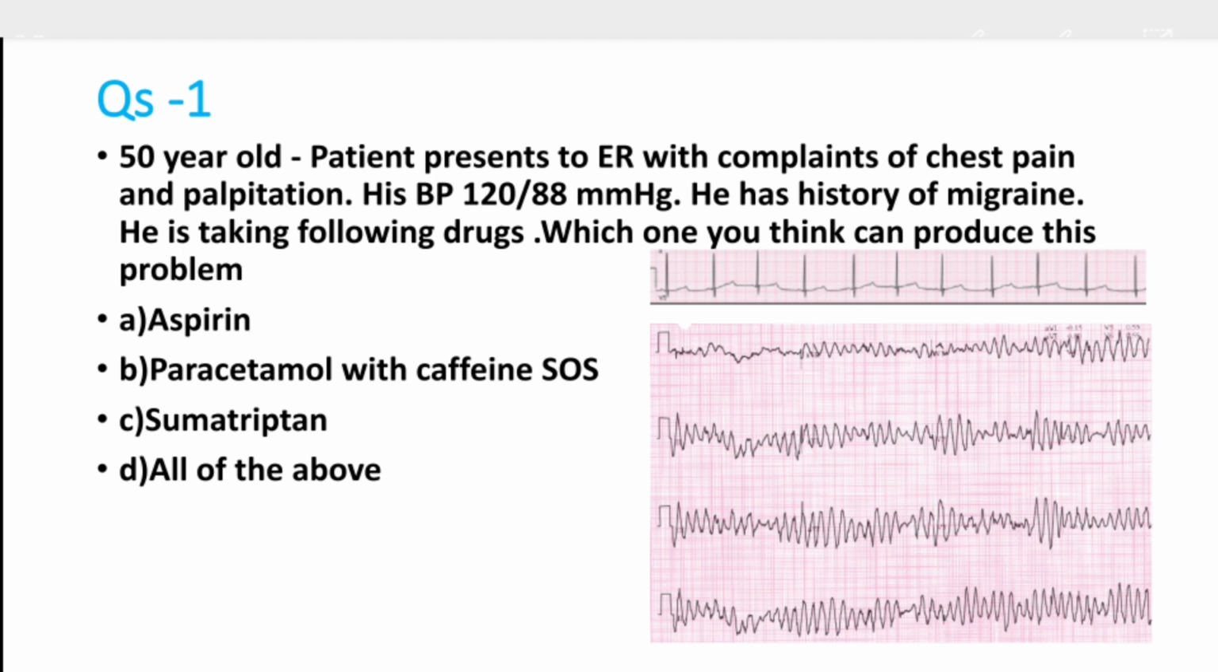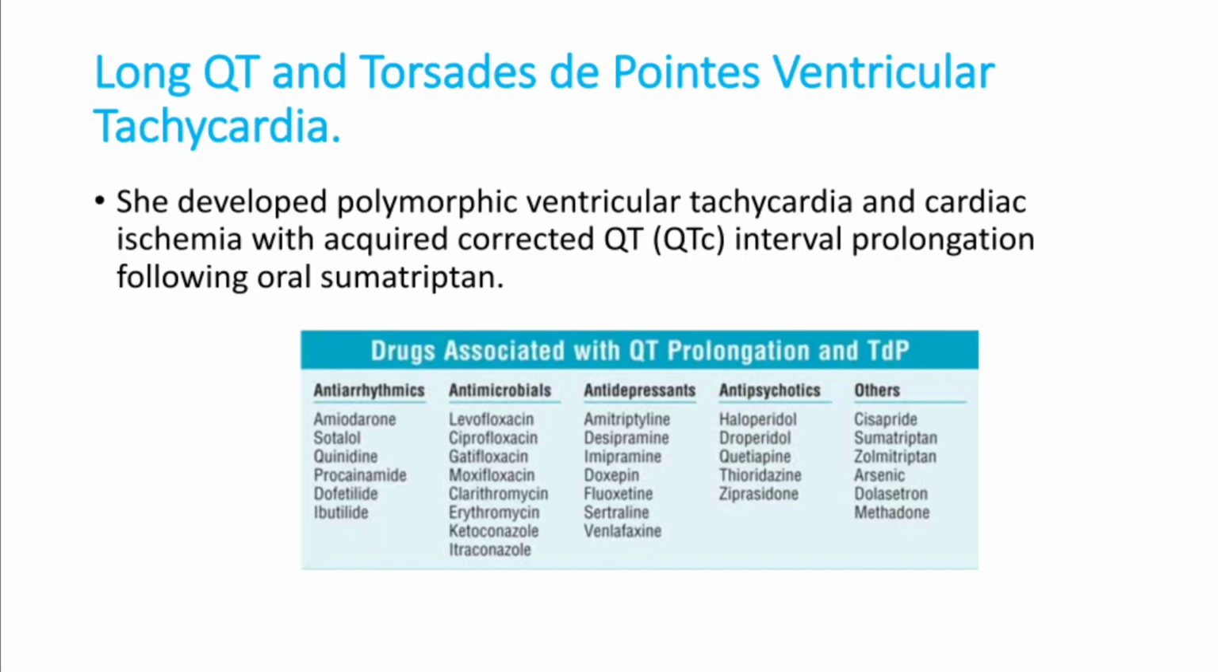The first strip is showing a QT prolongation. The second ECG shows Torsades de pointes. You can see the twisting of the axis of this ECG with a wide complex polymorphic ventricular tachycardia. So it is Torsades de pointes. The first ECG is QTc prolongation. We will see the answer.